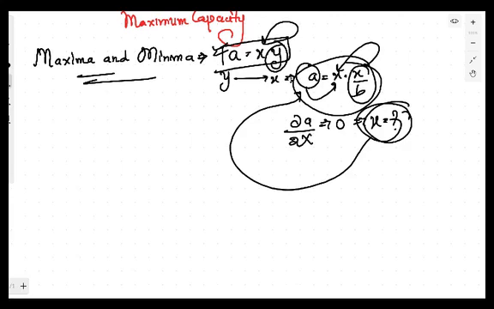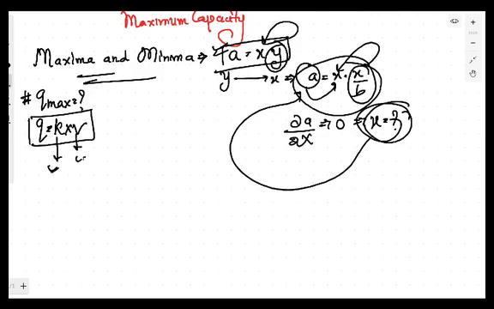The same case is here. If they are asking you to calculate the maximum capacity, then you have the relation Q is equal to K into V. If you see this relation, then K is a density which is variable, V is the speed which is also variable, and Q is the capacity which is also variable. It means that all three things are variable here. Density means the number of vehicles present in a kilometer length of roadway. वो कभी भी zero भी हो सकता है. It can be 0, it can be equal to the maximum density.